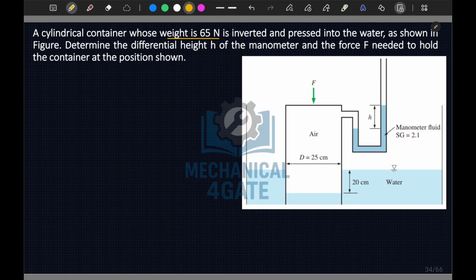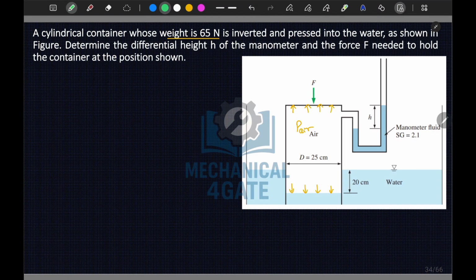So what we should do here, let's say that the inside pressure is P air, and this P air will be acting on this water surface from above and also on the top surface, and also it will be acting on the sides, but we will take only this here.